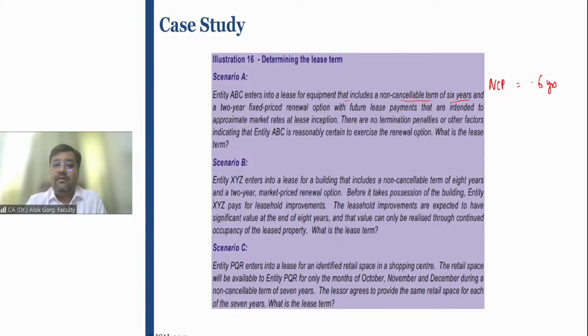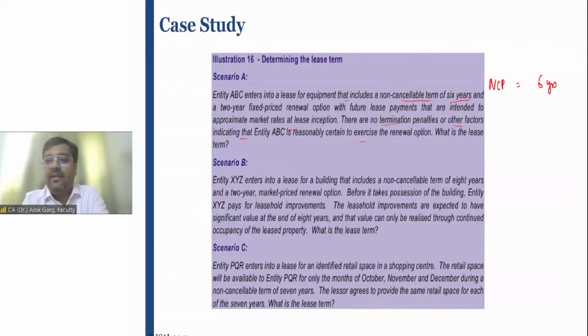that renewal option, the rent in the renewal option is approximate to the market rate, okay? That are intended to approximate market rate at lease inception. There are no termination penalties or other factors indicating that entity ABC is reasonably certain to exercise the renewal option. What is the lease term? So in this case, there are no termination penalties. If the lessee has to walk away from the contract after 6 years, there is no termination penalty, or there are no other factors which shows that the lessee is reasonably certain to exercise the renewal option.